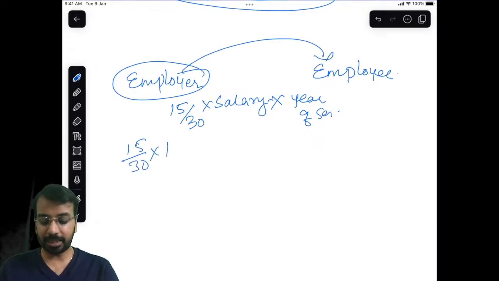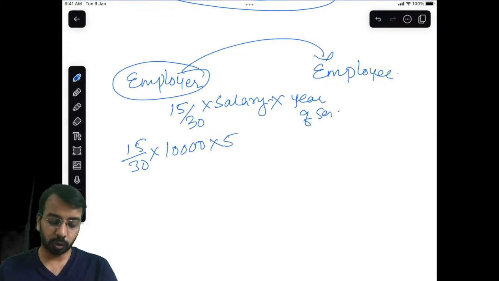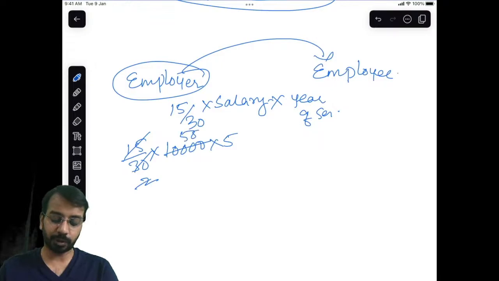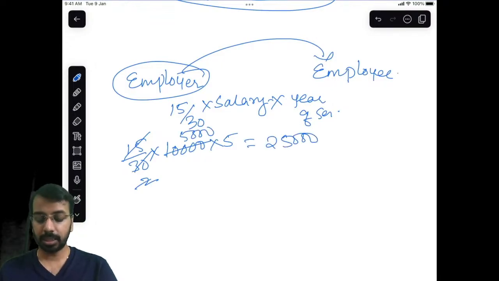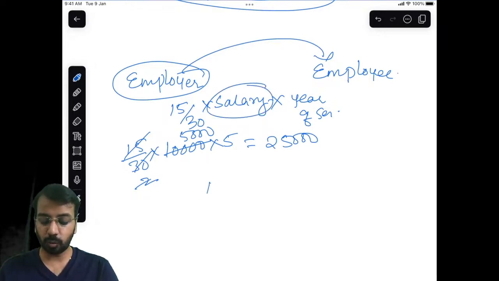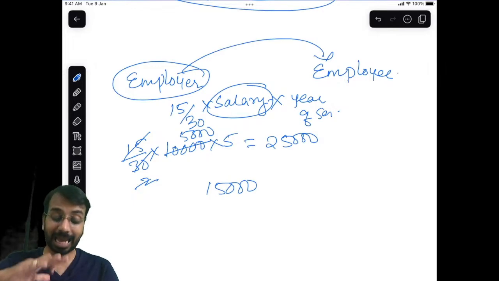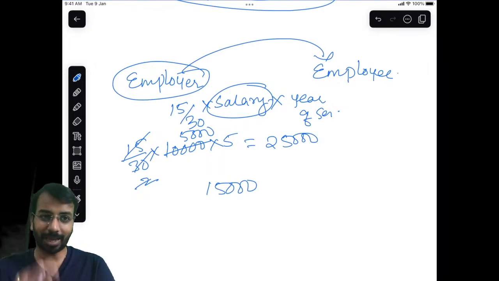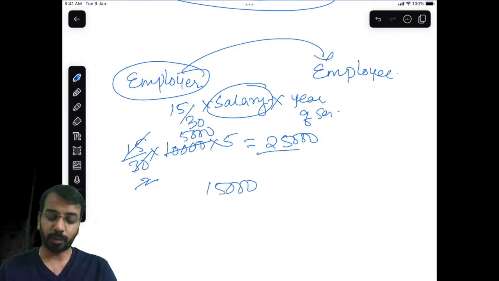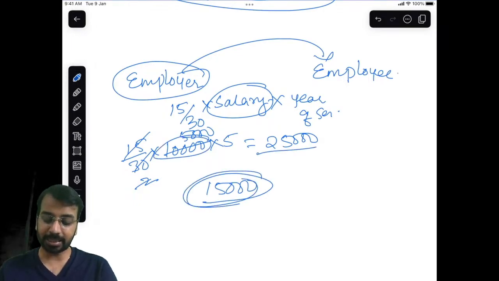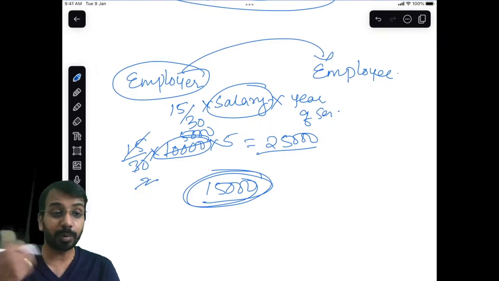Now, the employer thought that he has to pay 15 days salary. He estimated the salary at 10,000 for 5 years. So 15 by 30 is half, then half into 10,000 is 5,000, and for 5 years we have to pay a total of 25,000. But what happened was, the salary got revised to 15,000. The employer said he will pay based on 10,000, but the salary worked out to be 15,000. Now I have to pay more.